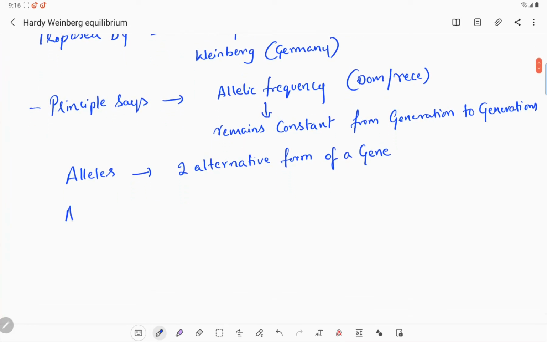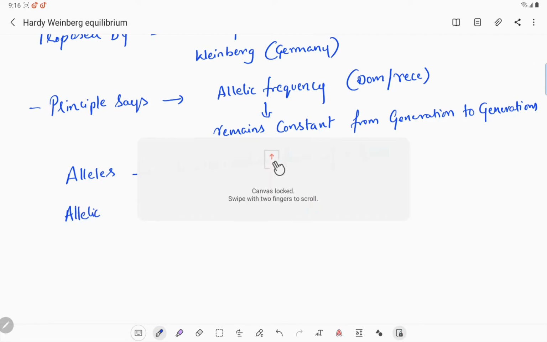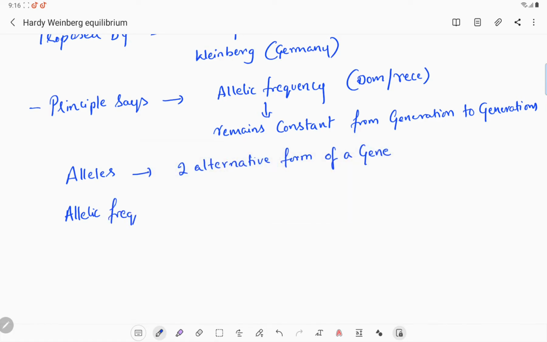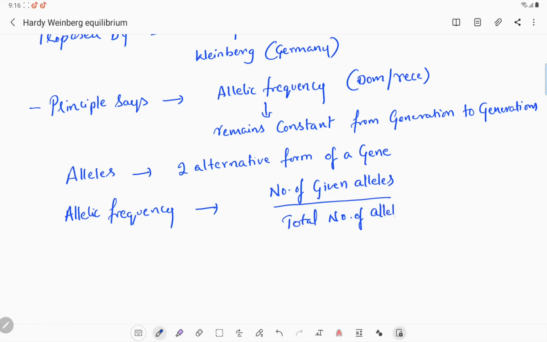Then how do you calculate the allelic frequency? Allelic frequency is calculated by the number of given alleles divided by the total number of alleles in the population.